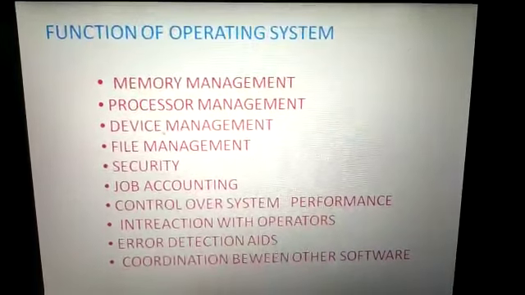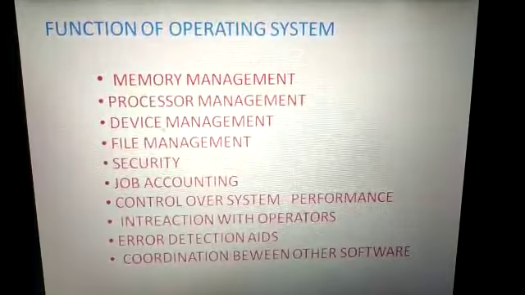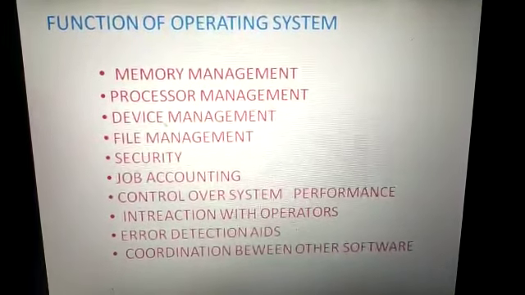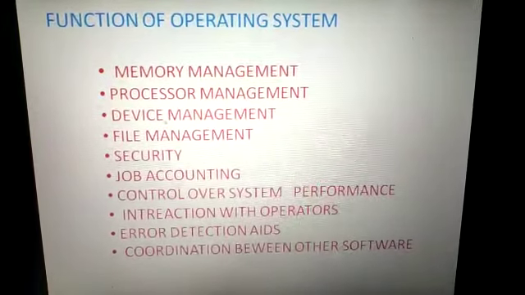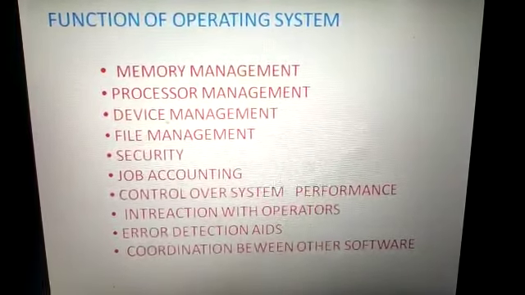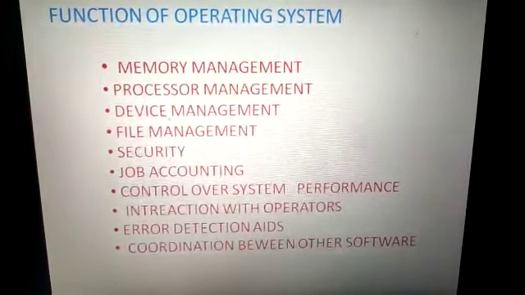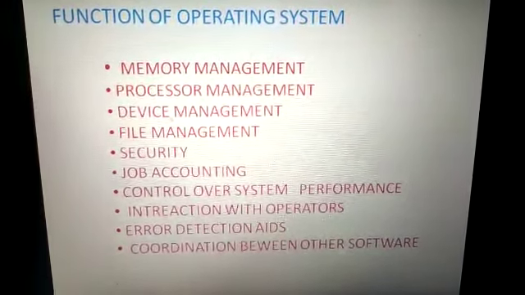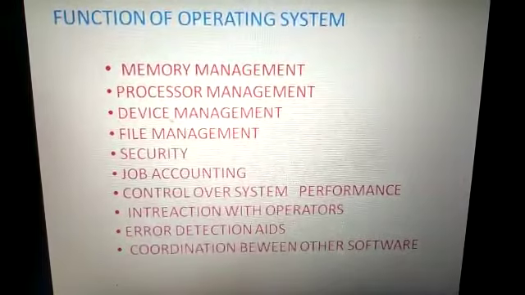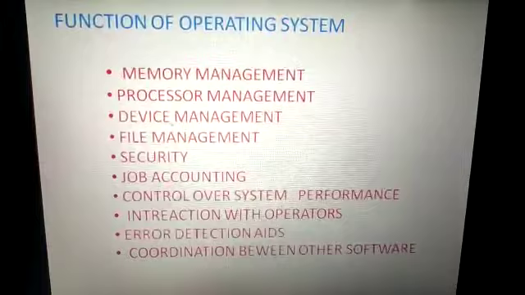Next topic, function of operating system. Almost all the management is done by the operating system, like memory management. It will manage your memory, where your file will be stored, in primary memory or secondary memory. Processor management, it will manage your processes. Suppose you are working with 3-4 applications, they will be managed by the operating system.